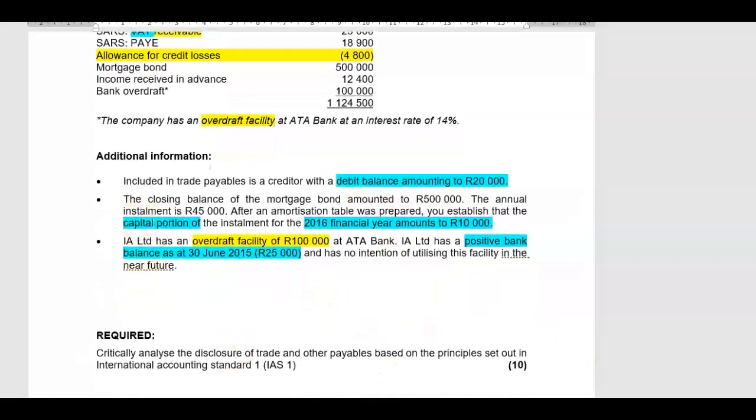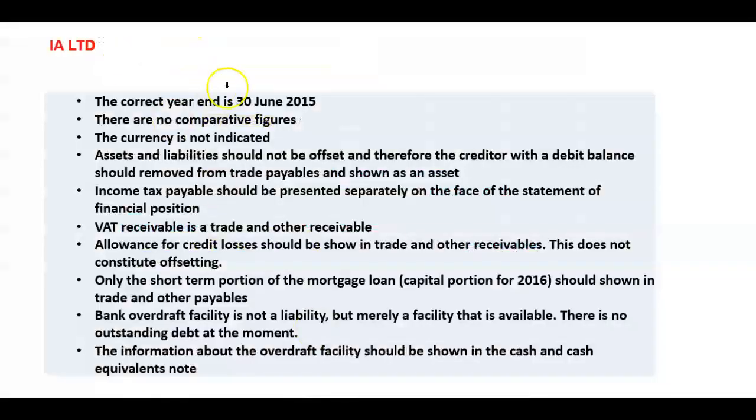Let's quickly do a sanity check to see whether we have everything. The correct year end is 30 June 2015. There are no comparative figures. The currency is not indicated. Offsetting of assets and liabilities, so the creditor with the debit balance should be shown separately. Income tax payable separately on the face of the statement of financial position. VAT receivable is trade and other receivables. Allowance for credit losses, trade and other receivables. Only the short-term portion of the mortgage loan you're allowed to show.